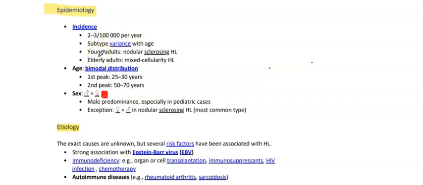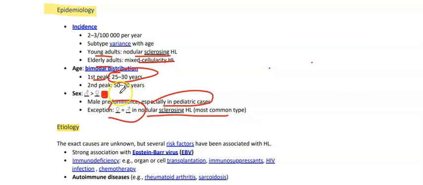Hodgkin lymphoma is more common in males, especially in kids, while in nodular sclerosis its prevalence is equal in males and females. In young adults nodular sclerosing is common, while in the elderly mixed cellularity is common. Its first peak occurs between 25 to 30 years of age, while the second peak occurs at 50 to 70 years of age, so it has a bimodal distribution. Etiology: strong association with Epstein-Barr virus, immunodeficiency, and also autoimmune diseases like rheumatoid arthritis and sarcoidosis.